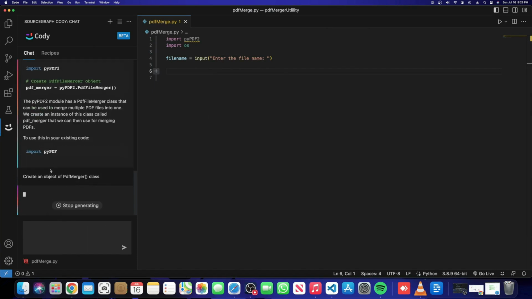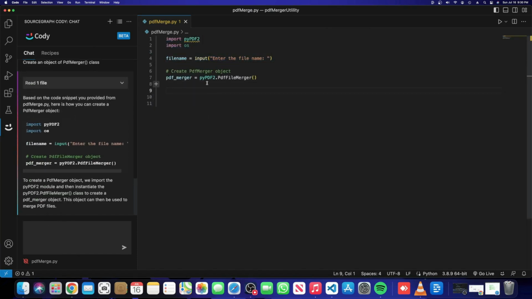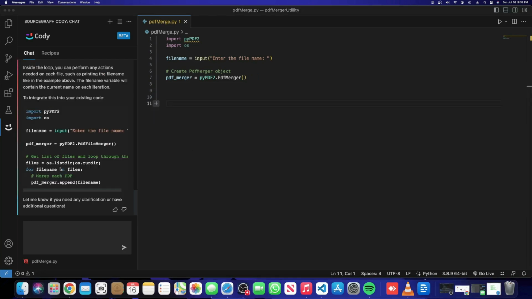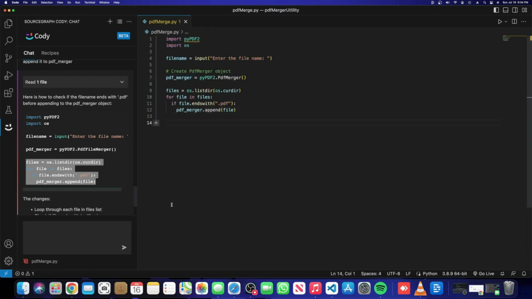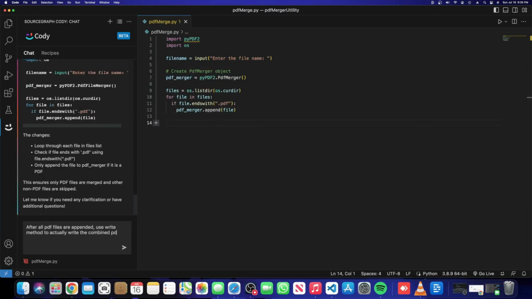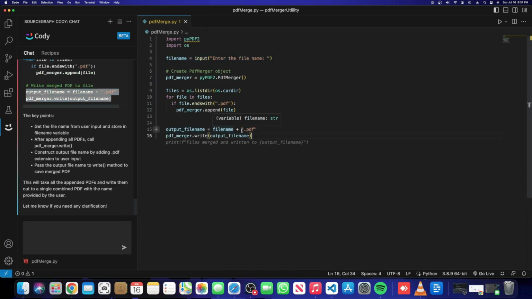Okay, so with the help of all of these prompts right over here, as you guys can see, we can now create a whole working project, which in this case was a PDF merger for me. Sourcegraph Cody is a really effective and powerful AI coding assistant that you can use in your daily life, and you can really get a lot of help from it.